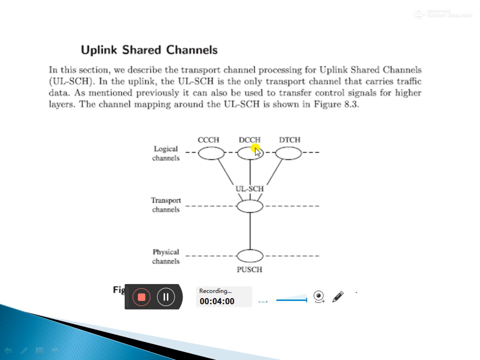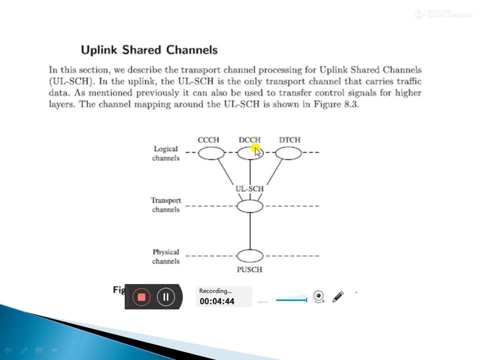These three logical channels are connected to the uplink shared channel. When the uplink shared channel is joined, what happens? Whatever information these channels contain will be sent to some other destination point.